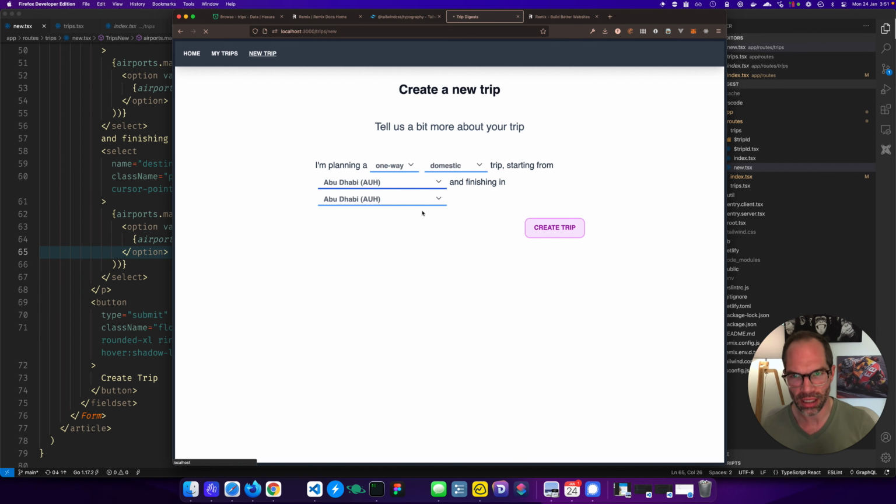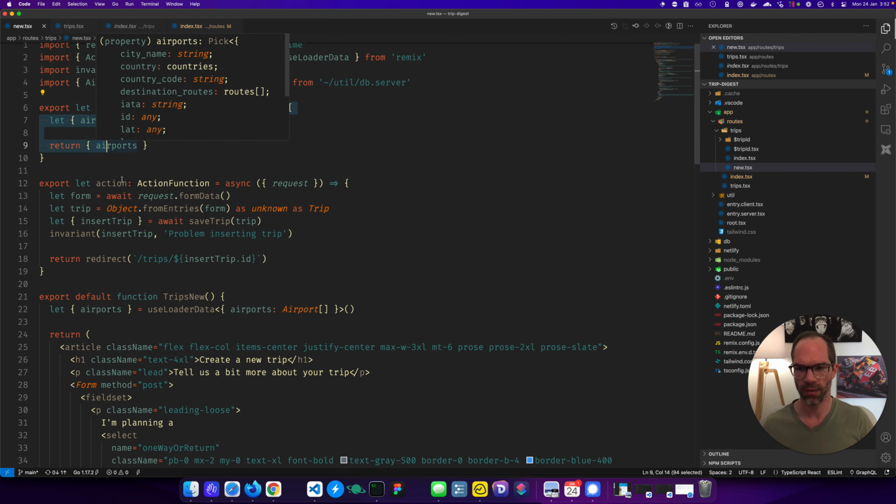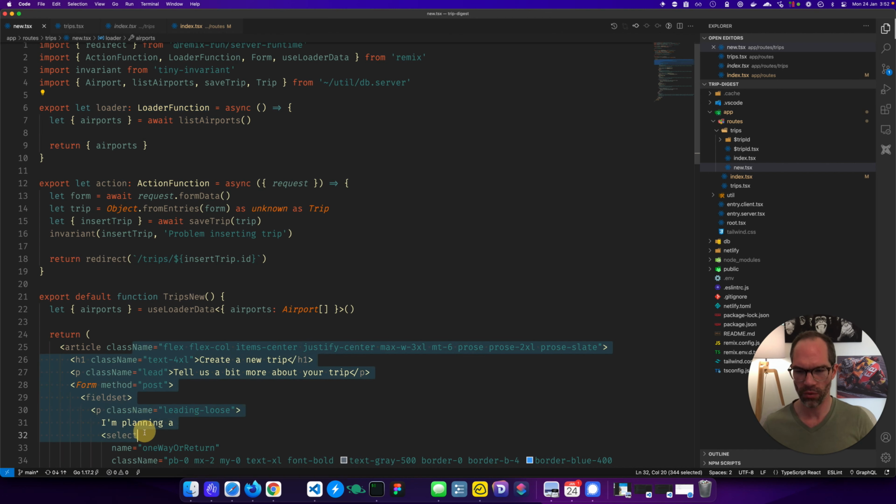If I refresh the page as a hard reload, it's going to have all the data there as well. So when I do this, what's going to happen is I'm going to go create trip. And I should show some loading state at that point, but that was actually posting a form here. So it was actually getting handled by this action function, which is handled on the server. So this is one of the things that really got me into Remix, is the idea that you've got server-side data fetching, you've got the component that renders on the client. Well, it renders on the server if it's a full refresh, or it renders on the client providing it's a refresh between pages, or client-side redirection within pages.